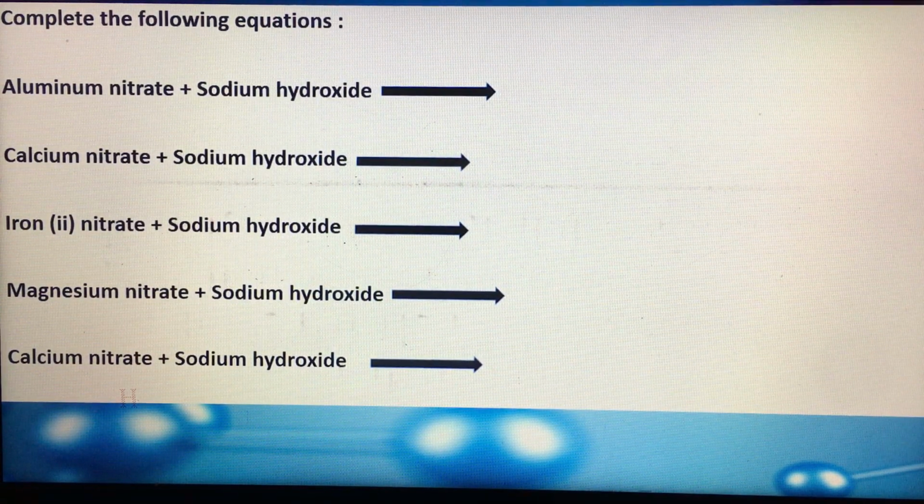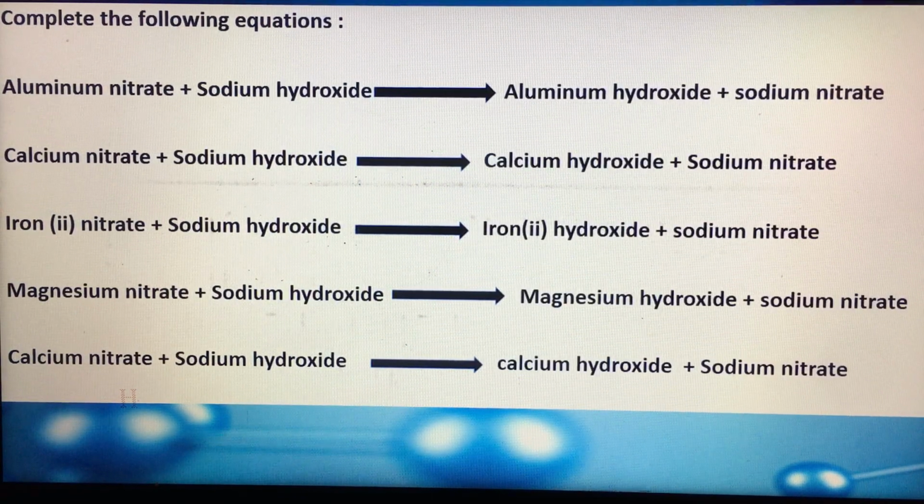So please write those equations in your notebook and try to complete them alone. Then check your answer from this page.